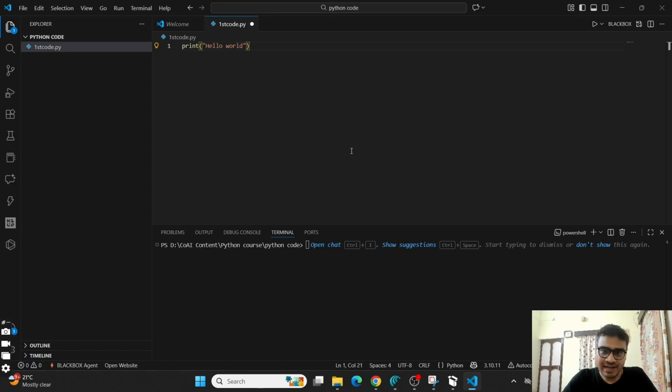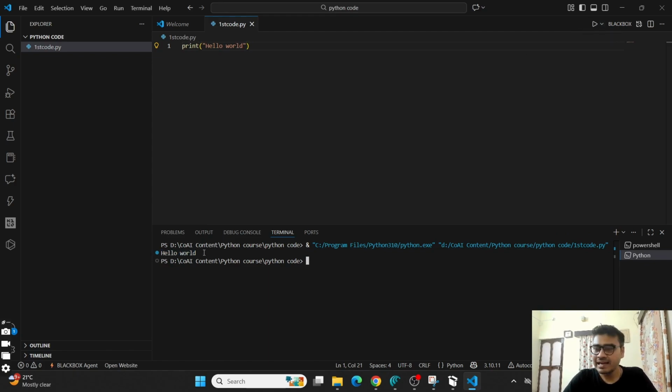Whenever you write something on this screen, you just press this run button, and then it will show the output in the terminal. So when I press run, you will see that it is printing hello world. In this way, whatever you write here, just press run and get the output. That's it, right? So this is how you do it.